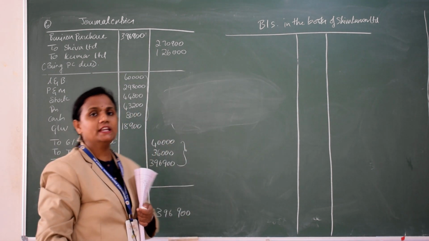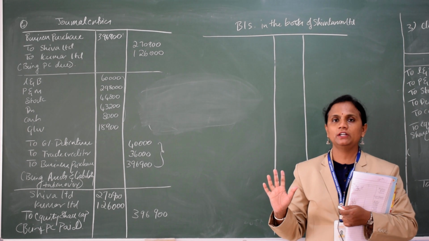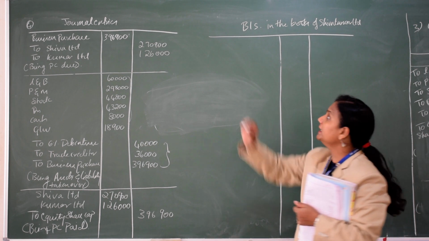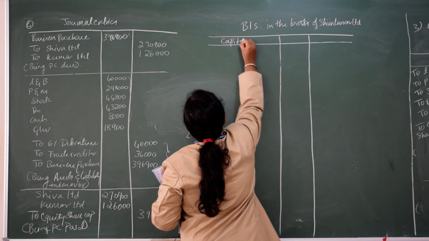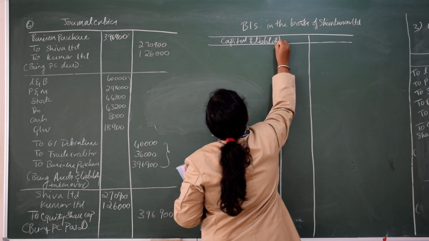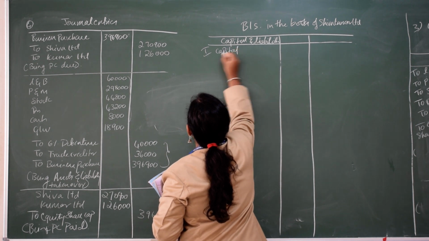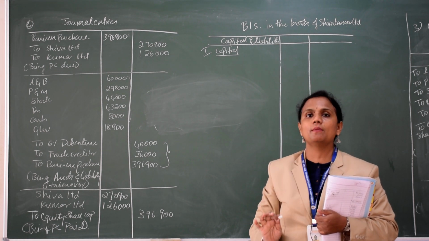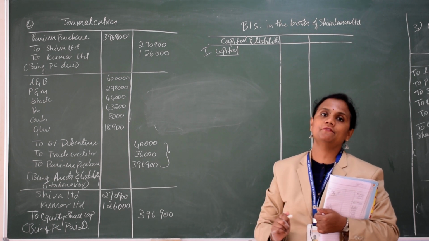Now the last one is the balance sheet. We have to follow the vertical format of the balance sheet. Don't follow the old horizontal format, you don't get any marks. So you have to prepare it vertical. In vertical, first we will write capital and liabilities. Usually what do we take first? Capital. When we talk about capital, don't check your old balance sheet. Check the purchase consideration given in the form of share capital. Yes, here the purchase consideration is given in the form of equity share capital.